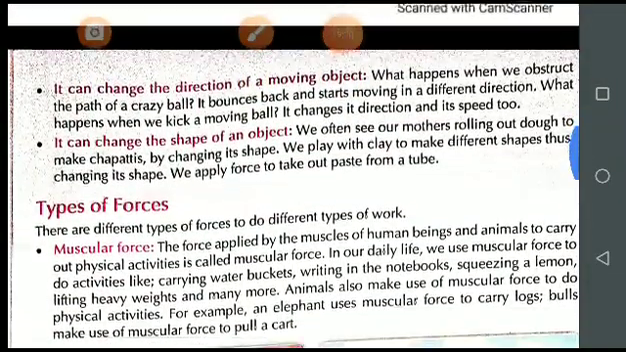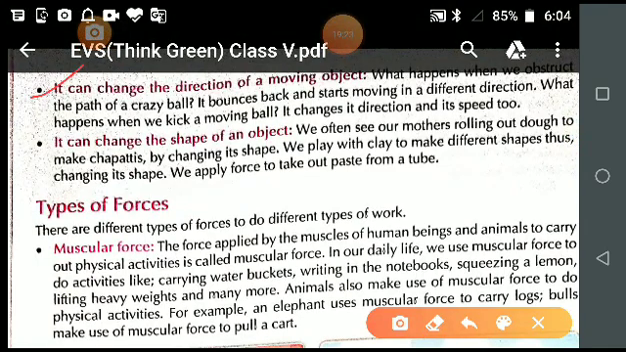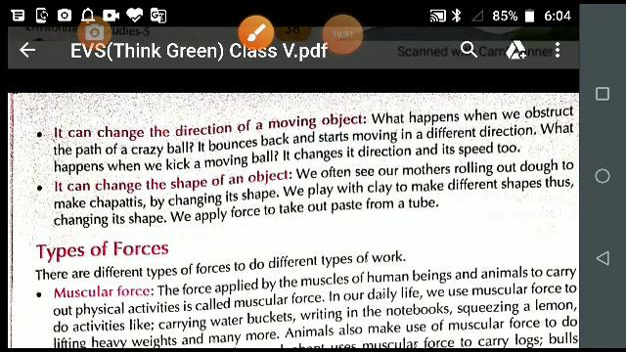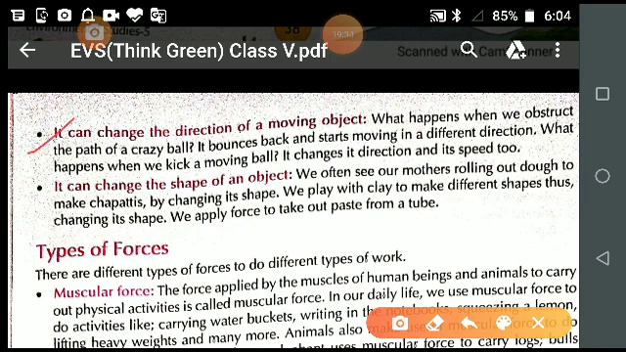Fourth point, it can change the direction of a moving object. Now the fourth point is this. See, one example I have already discussed with you. The batsman hits the ball and it also changes the speed and direction of the ball. Now let us understand the same point with one more example which is given in your book.